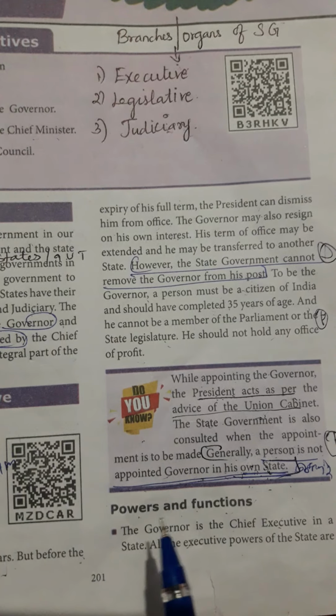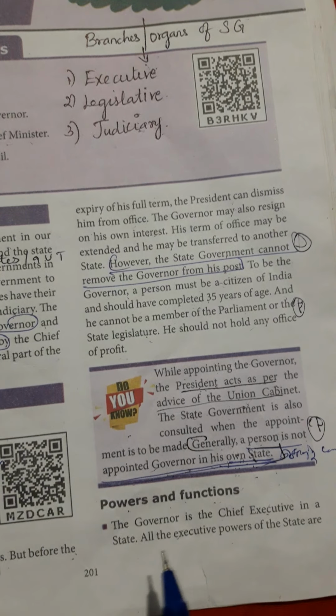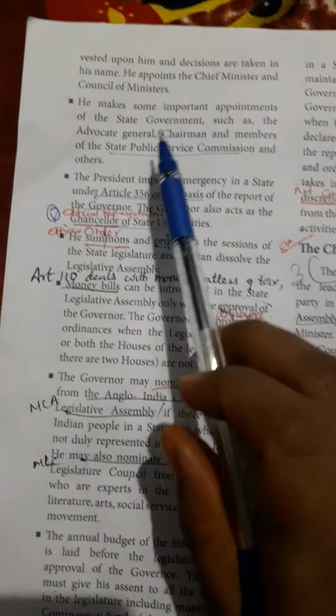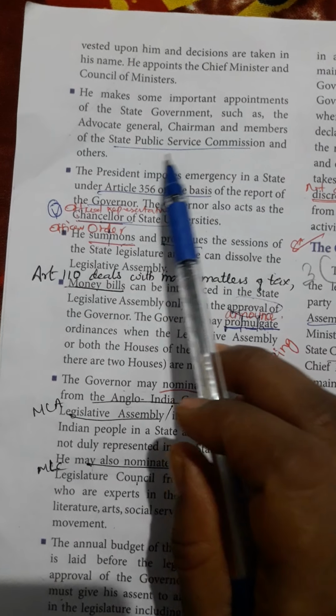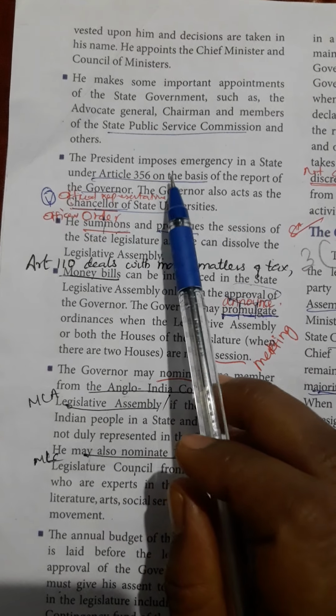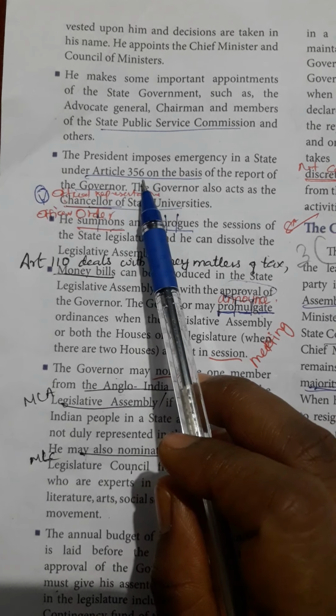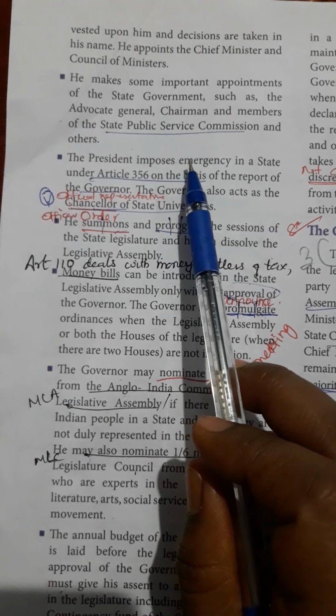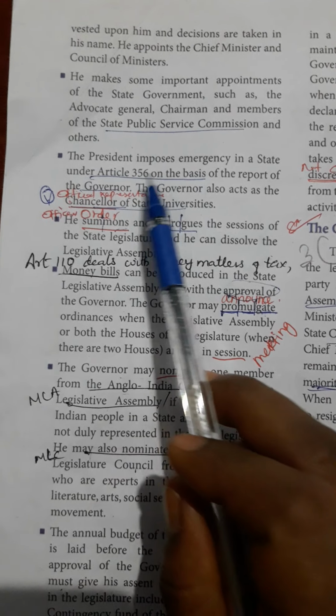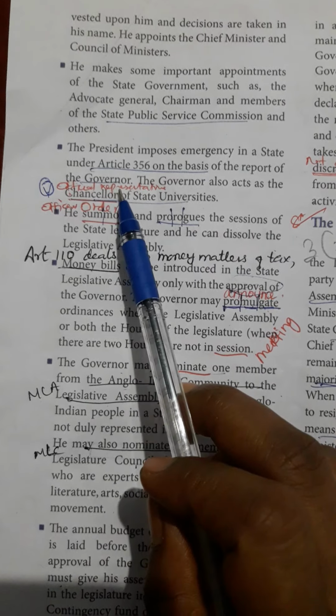Then powers and functions of a governor. The governor is the chief executive in the state. He makes some appointment with regard to Advocate General, Chairman and the members of State Public Service Commission. The President imposes emergency in the state under Article 356. Under Article 356, the President can impose emergency in a state on the basis of the report of the governor.